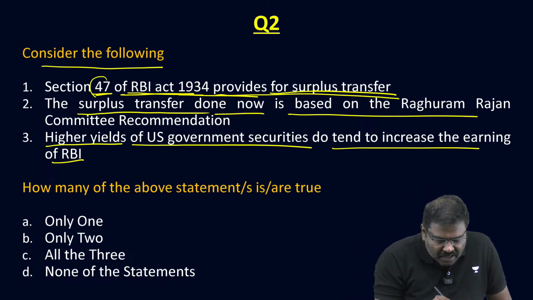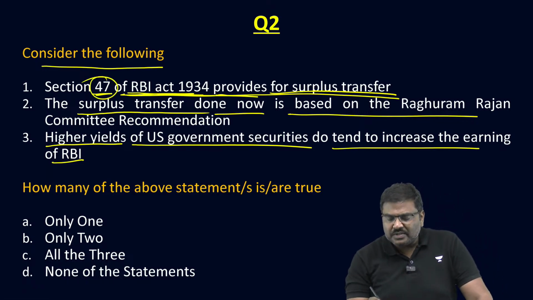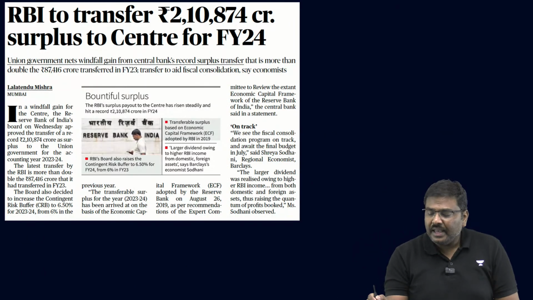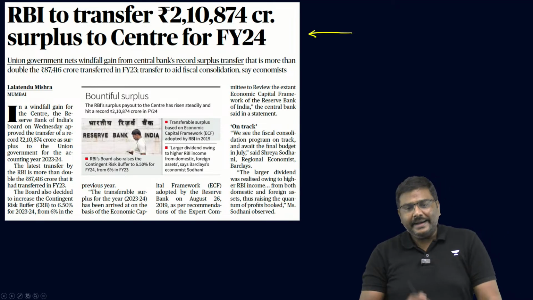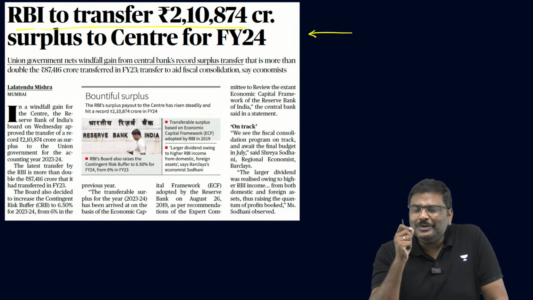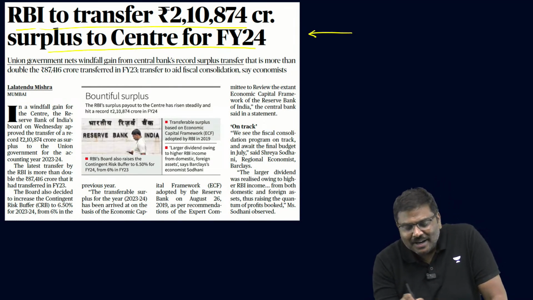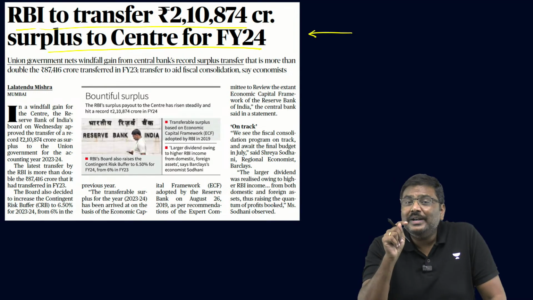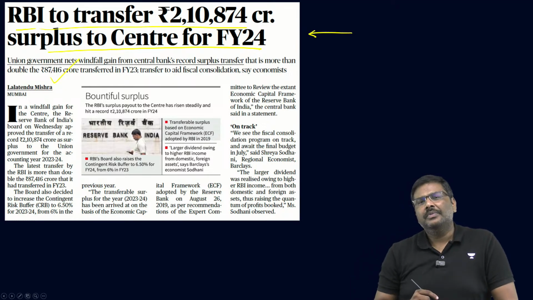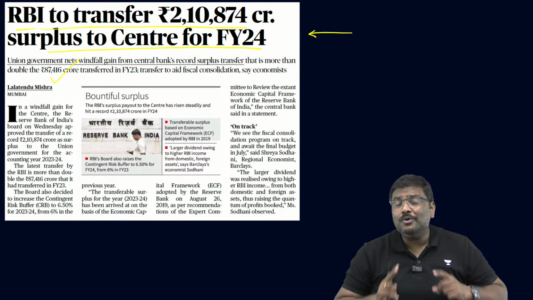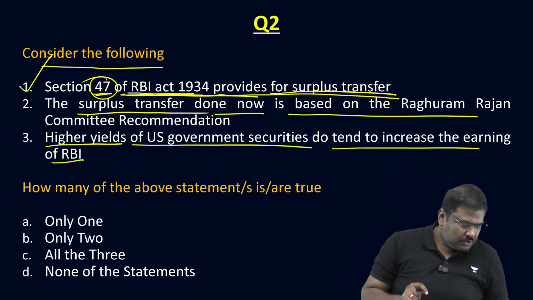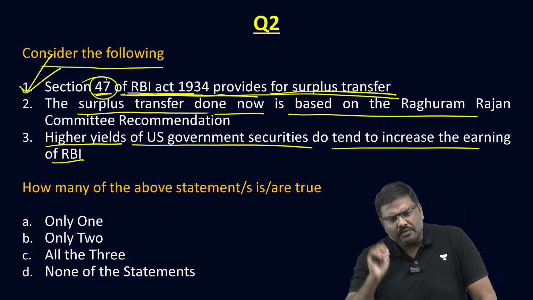Let's start. Section 47 of the RBI Act of 1934 provides for surplus transfer. Yes. The reason that I've given this question is because of this: RBI to transfer 2.1 lakh crore rupees surplus to the central government for financial year 24. This appeared in the month of May last year. RBI has transferred more than 2 lakh crore rupees, one of the highest surpluses to the government of India. So it is section 47 which talks about all of this.